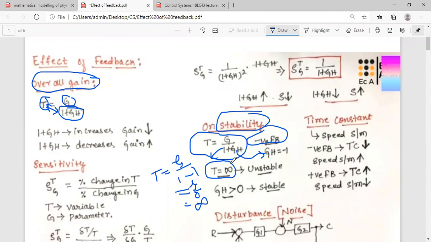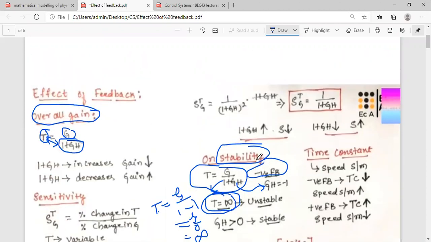Stable systems, in the sense, for the systems in which we are controlling the outputs, right? The systems in which output can be controlled, that is nothing but the control system definition. So stable systems means we are able to control the output in a manner that we want. The output can be predicted. So such kind of systems are stable systems. Suppose T is equal to infinity. What do you mean by that? Gain is infinity.